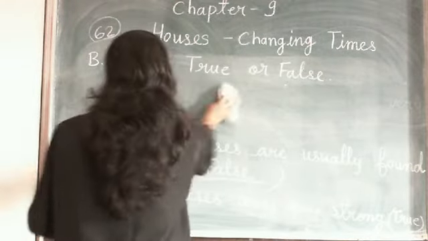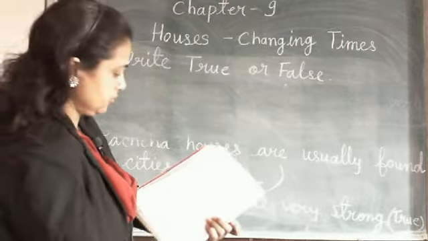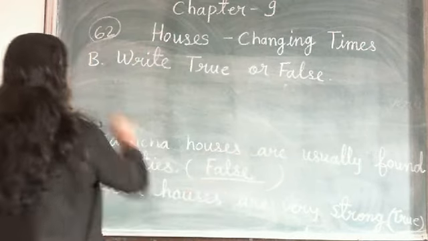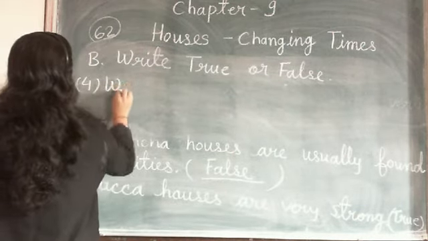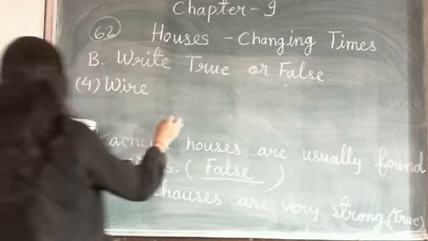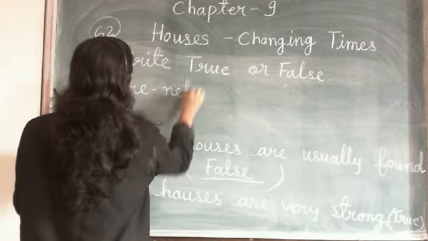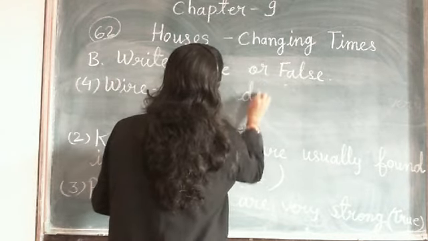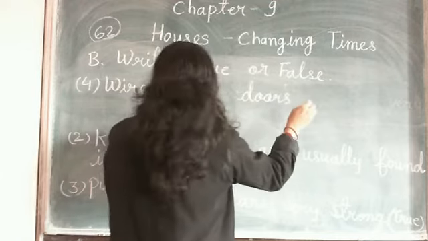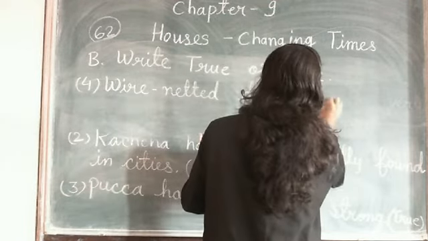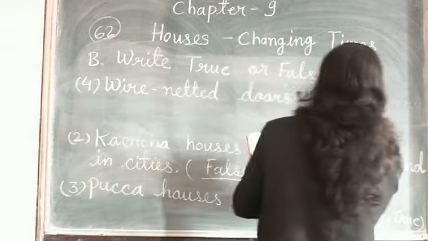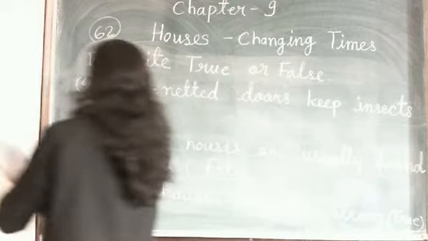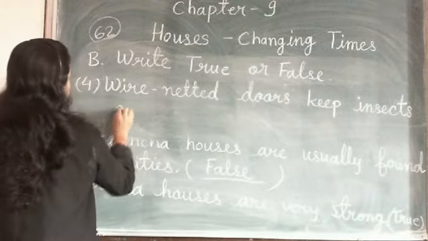Read carefully and find out the answer from the book. 4th number. Wire netted doors keep insects away.